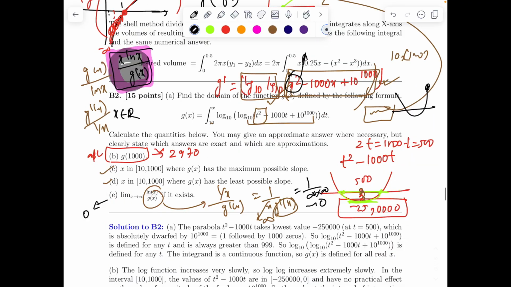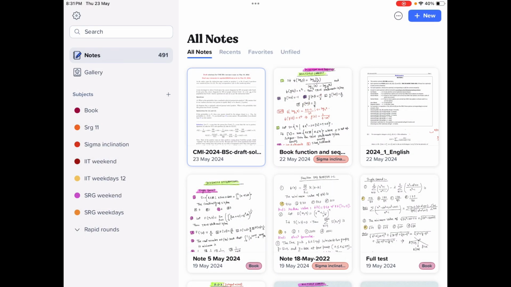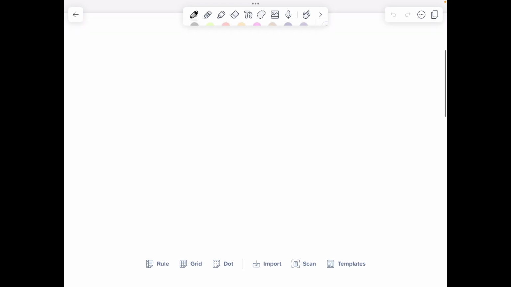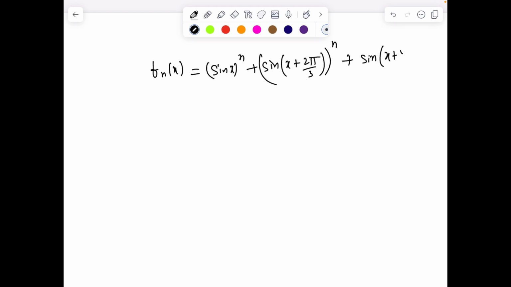One more bonus problem I can give is this. Suppose for all non-negative integers n we define a function f of n x equal to sine x to the power n plus sine of (x plus 2π/3) to the power n and plus sine of (x plus 4π/3) to the power n.